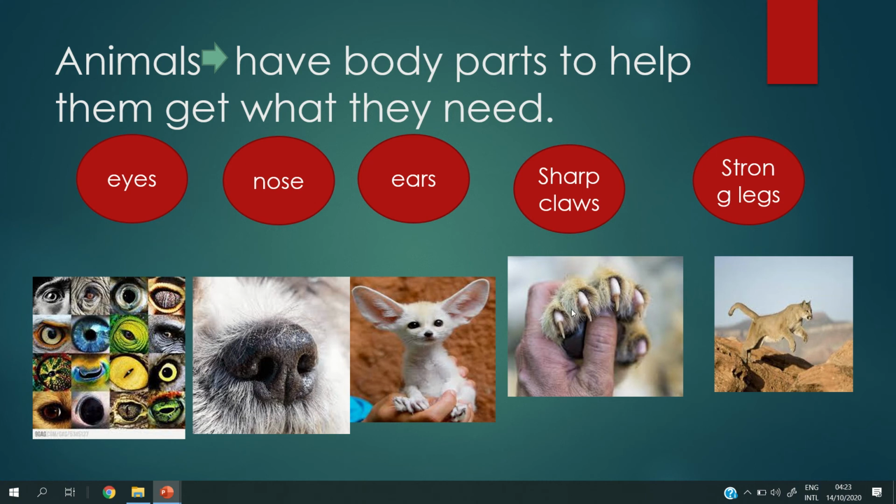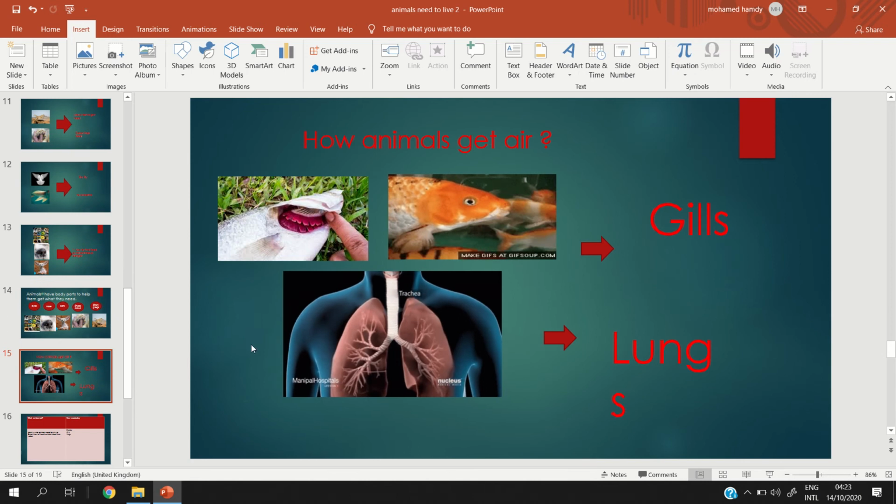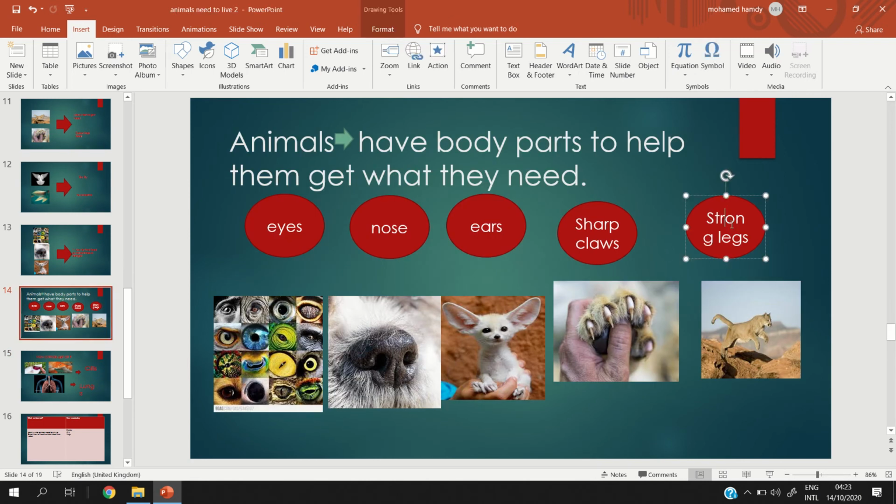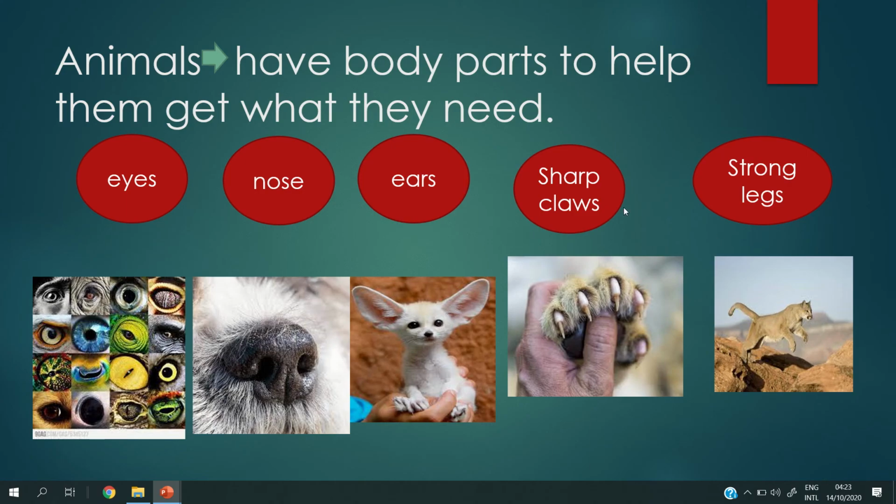Why does the lion have these sharp claws and strong legs? Why? Because the lion uses these sharp claws to catch their food, and these strong legs help the lions to move fast,